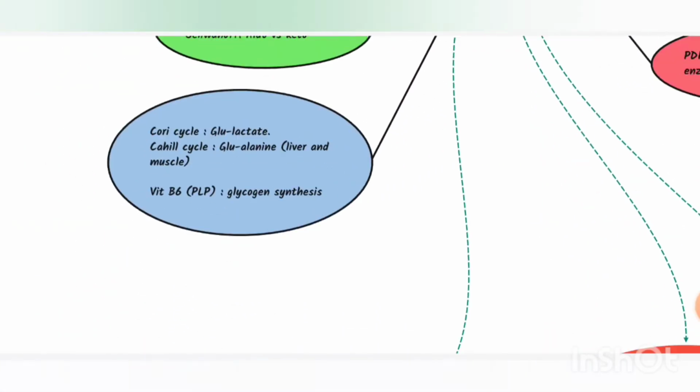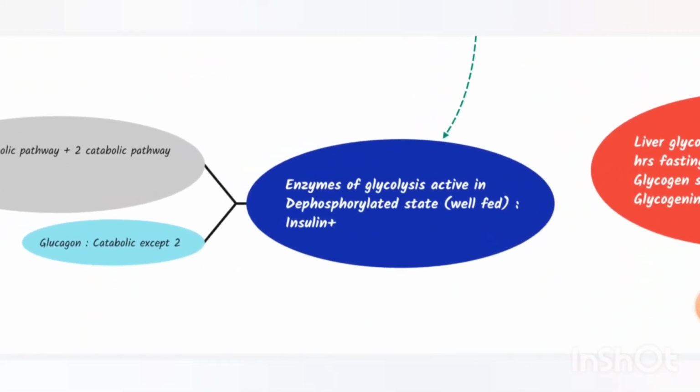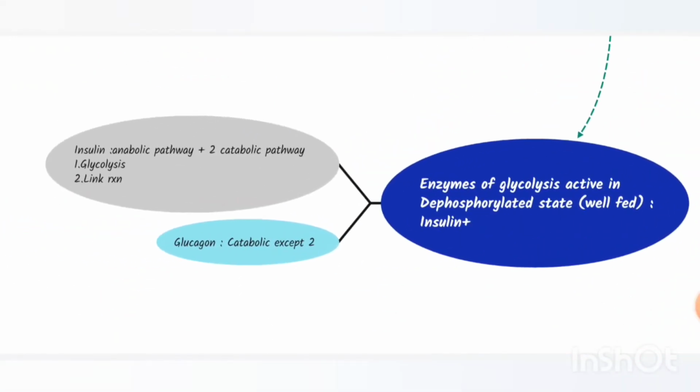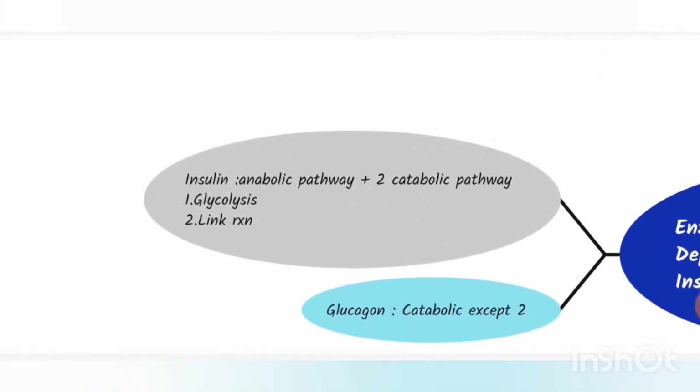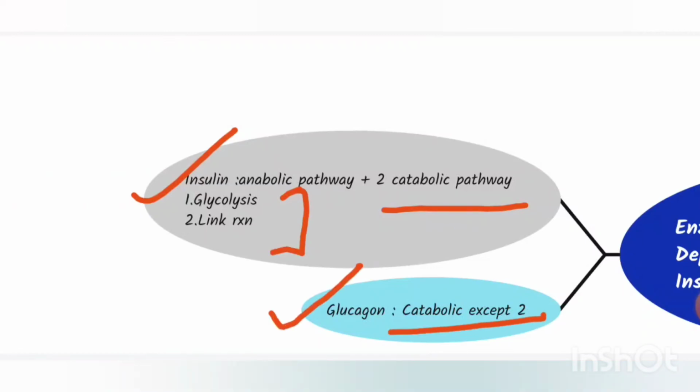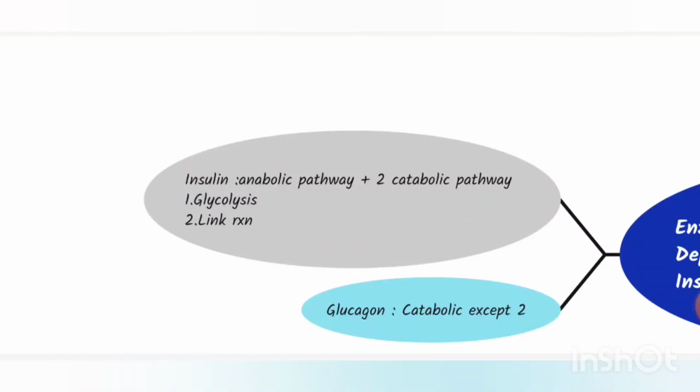And a few other important points are like enzymes of glycolysis are active in the dephosphorylated state. So in the well-fed state they are active and insulin activates them. Remember this, insulin activates the anabolic pathways plus 2 catabolic pathways, which are glycolysis and link reaction. And glucagon activates all the catabolic pathways except the above 2.